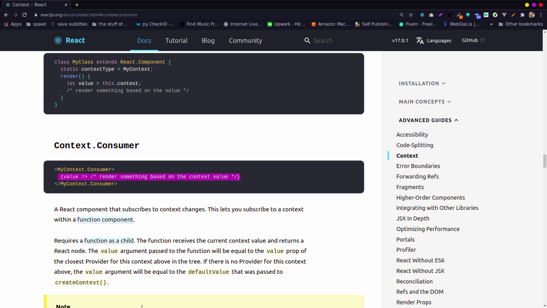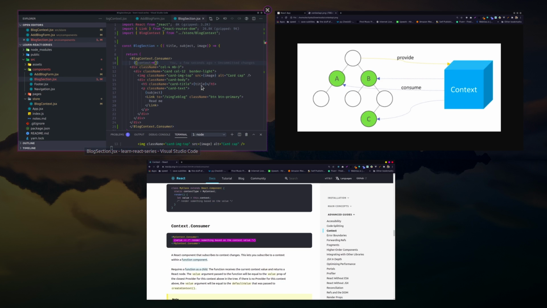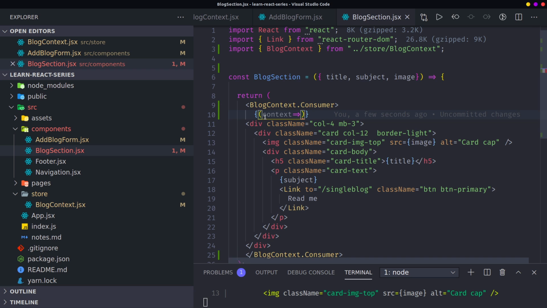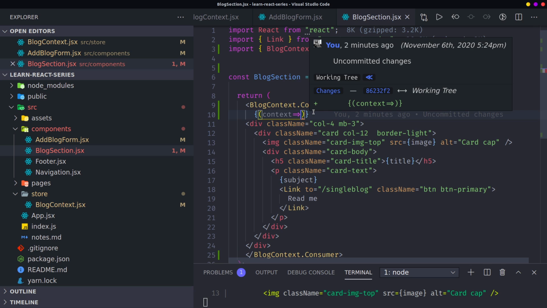So in our case here, it's a bit weird. After the consumer, you can say context, then another function. Then of course, just return.